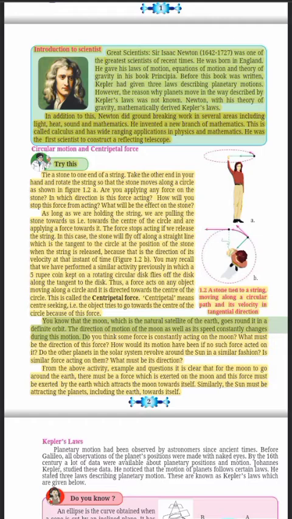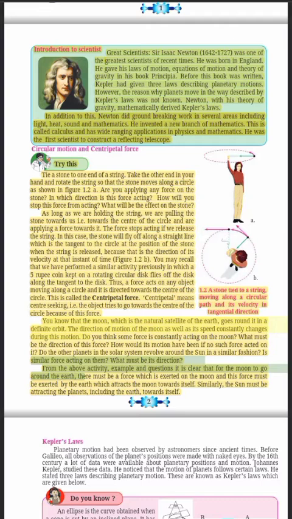You know that the Moon, which is the natural satellite of the Earth, goes round it in a definite orbit. The direction of motion of the Moon as well as its speed constantly changes during this motion. Do you think some force is constantly acting on the Moon? What must be the direction of this force? How would its motion have been if no such force acted on it? Do the other planets in the solar system revolve around the Sun in a similar fashion? Is similar force acting on them? What must be its direction?